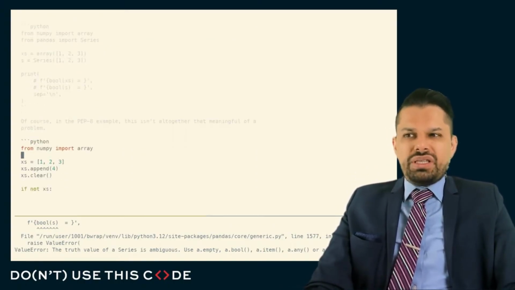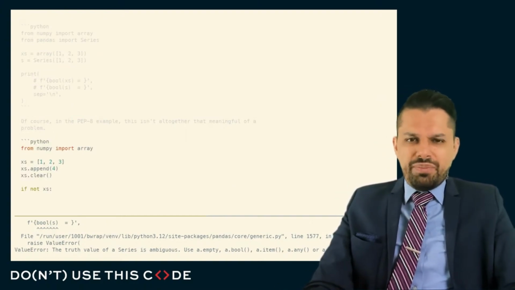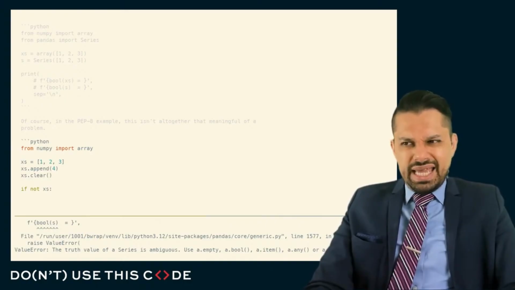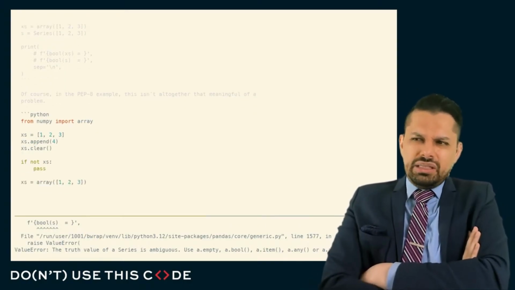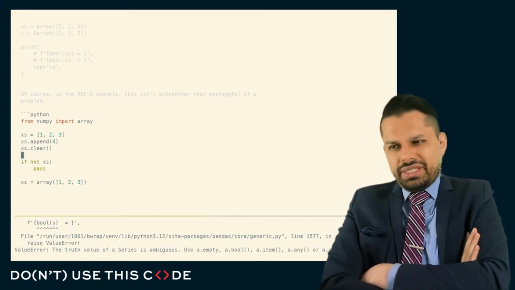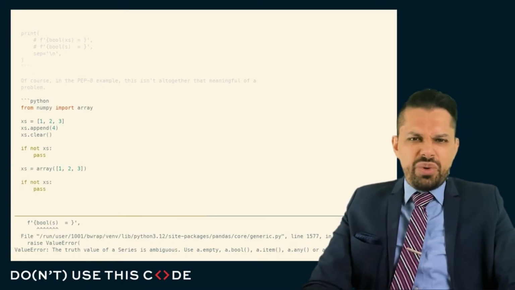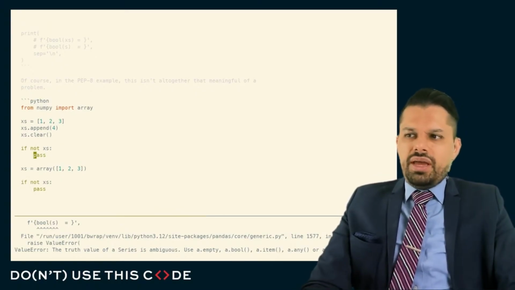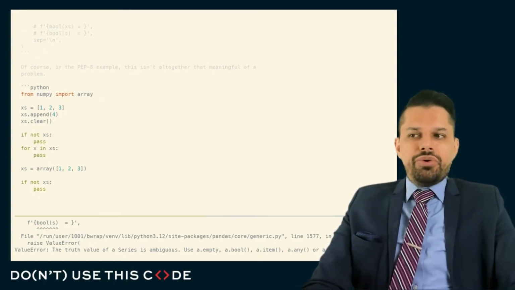But do note, of course, that the PEP 8 example, that PEP 8 tells us to do something that breaks with a numpy ndarray or a pandas DataFrame isn't the end of the world, because you could think that in the case of a Python list, it's very likely that you might create that list, append something to that list, clear that list out. And this code is here. It's just saying, was there anything that I would bother to iterate over? Is there anything left over? In fact, we might even have some code that looks like this that just doesn't iterate at all.